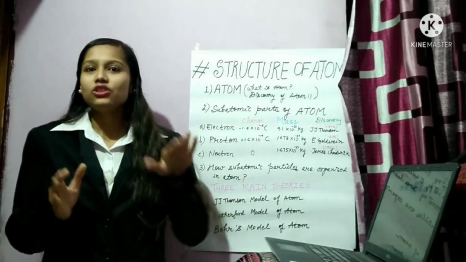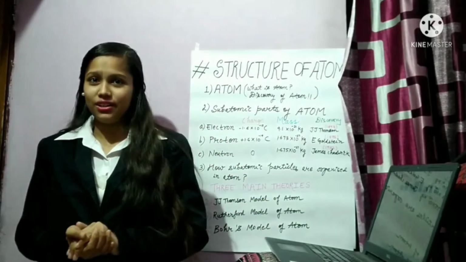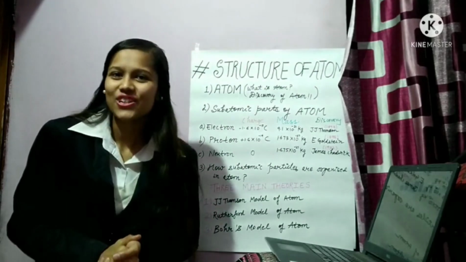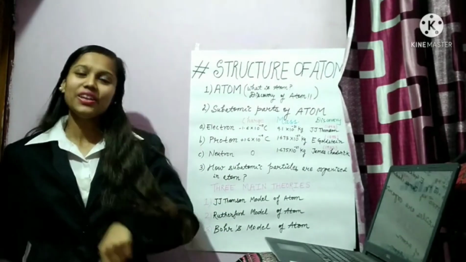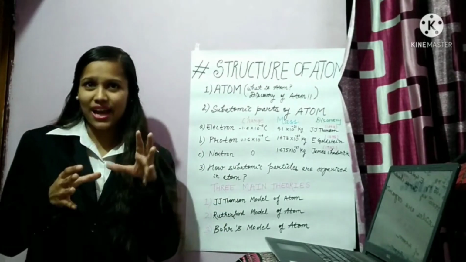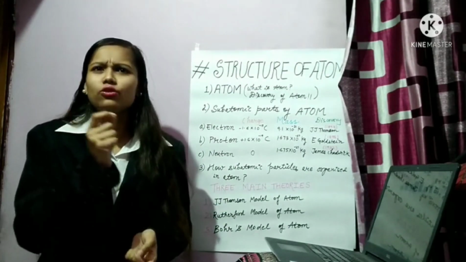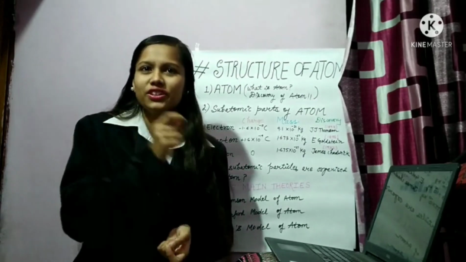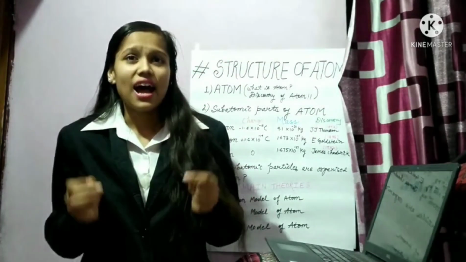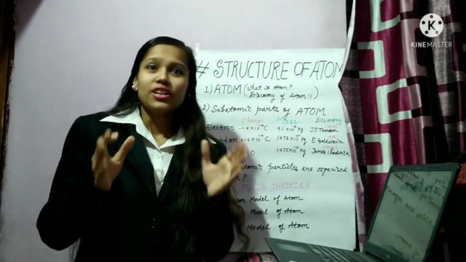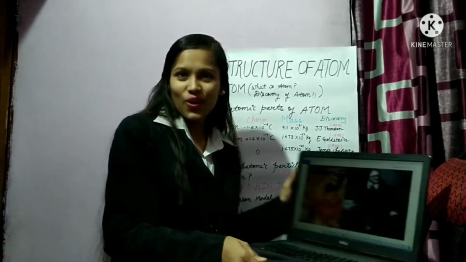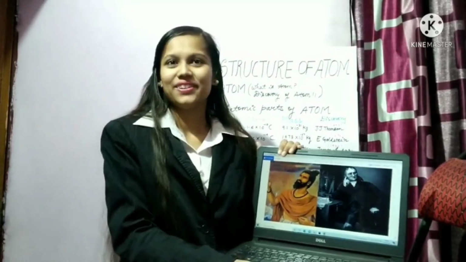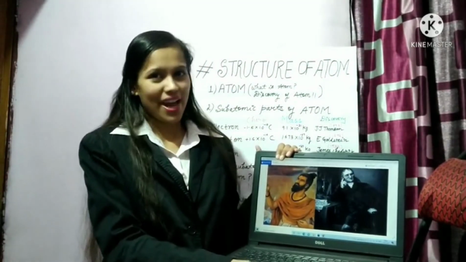As the story goes, Maharshi Kannad, an Indian sage and philosopher, was walking with food in his hand and he chewed the food for some time. He realized that he couldn't divide the food into further parts, and thus the idea of matter, which can't be divided further, came into existence. He called that invisible matter Anu, a Sanskrit word for atom.